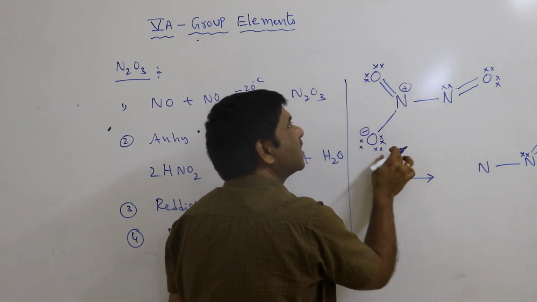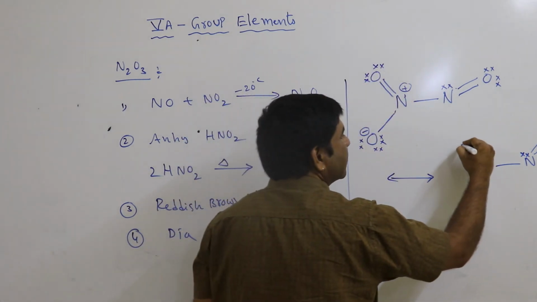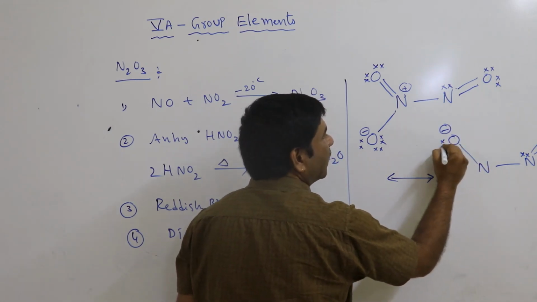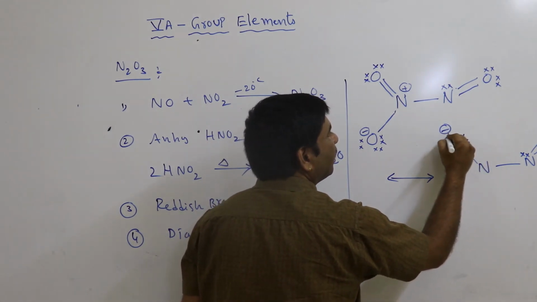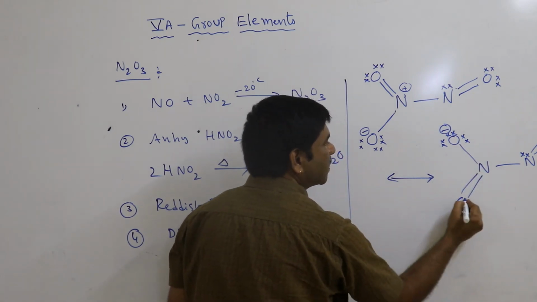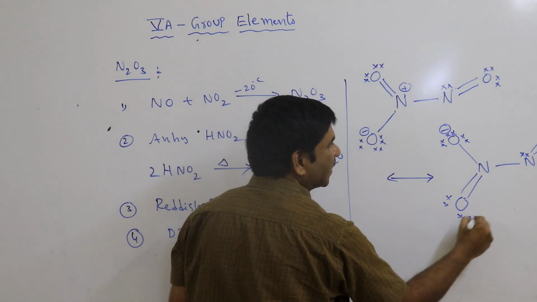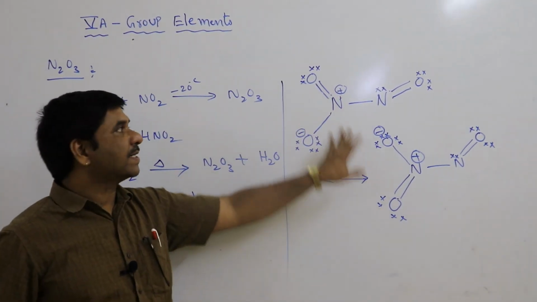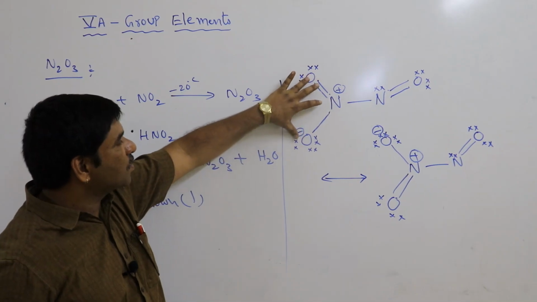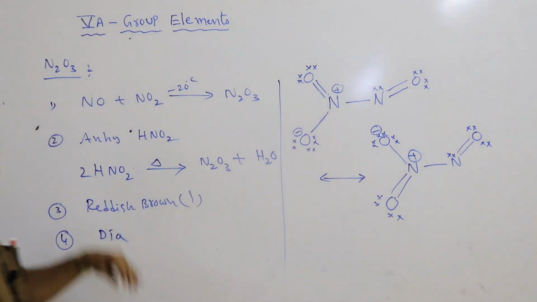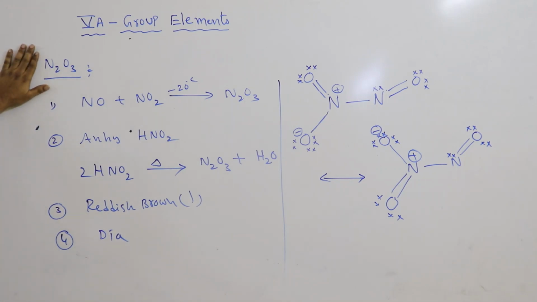In this one, the reverse of these 2 is possible: above is O minus with 6 electrons, and below is double bond O with 2 lone pairs, with a plus. So both are the same with a small change; these 2 are reversed, and the remaining structure is the same. That is the dinitrogen trioxide structure.